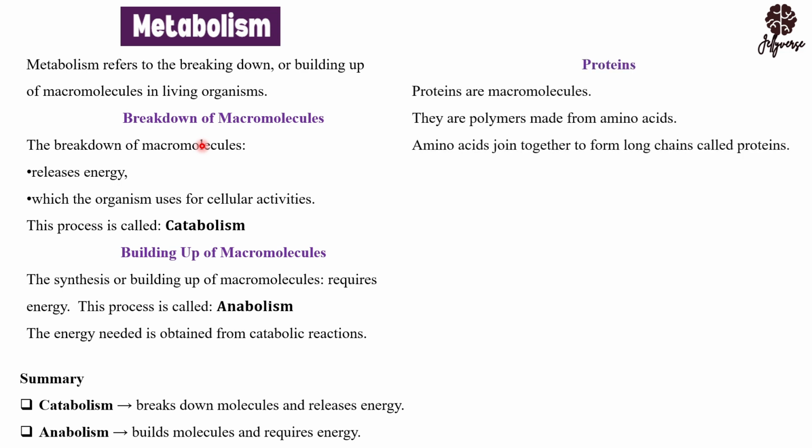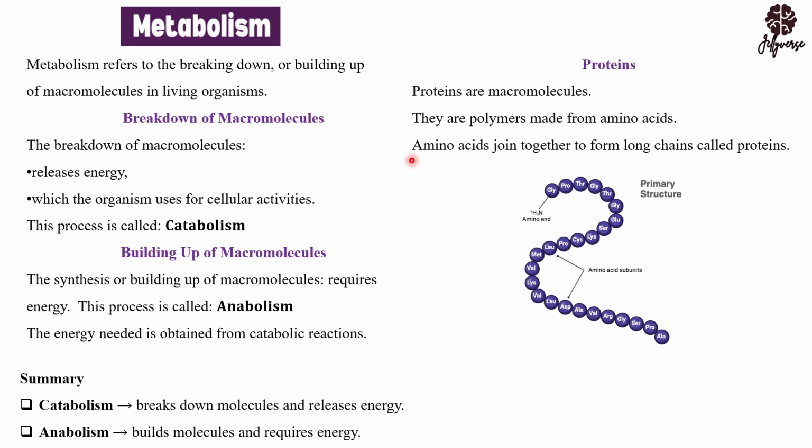Now let's look at protein. Proteins are macromolecules. We all know proteins. Proteins are polymers, right? Meaning they are formed from smaller units coming together to give you that protein. And the smaller units of these proteins are what we refer to as amino acids. Amino acids are the smaller units that come together to give you your proteins. So this is a typical example of amino acid units.